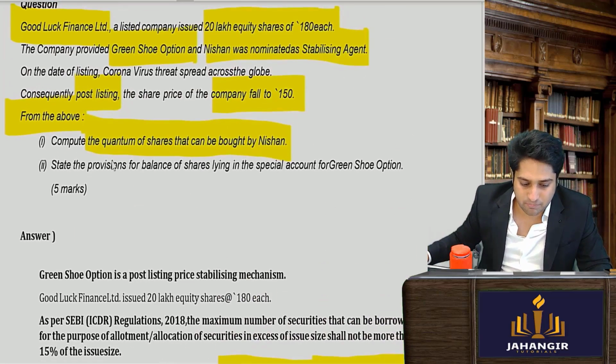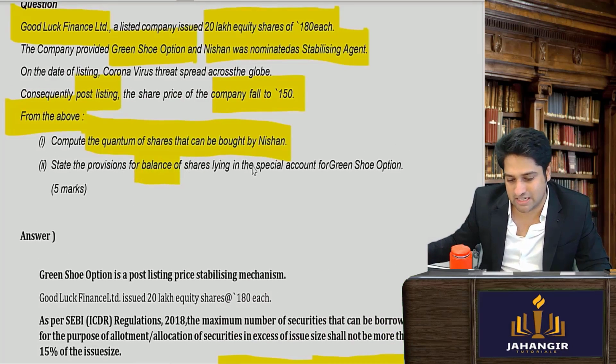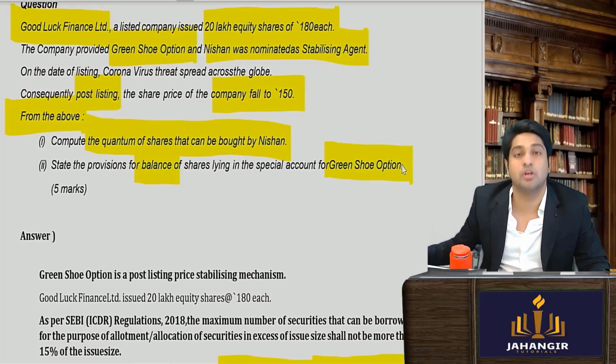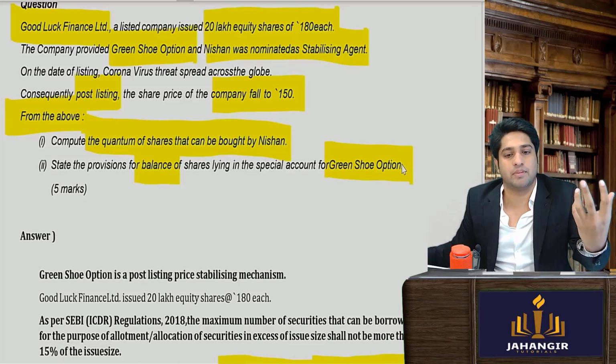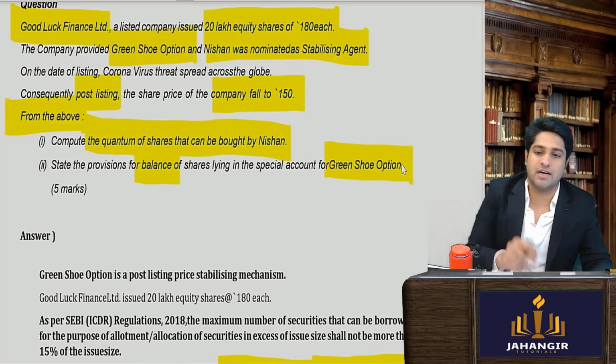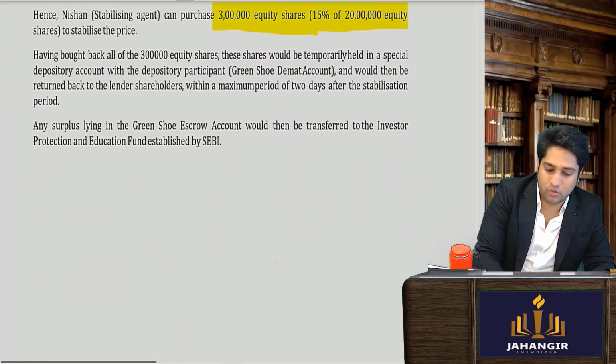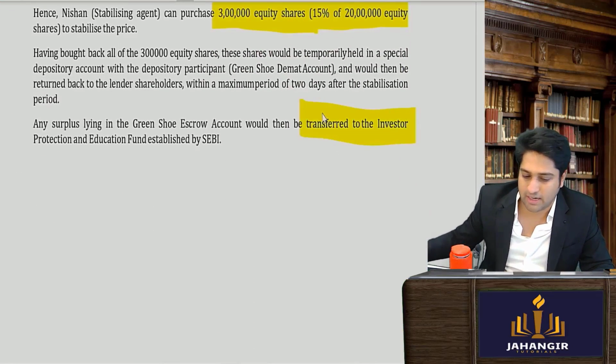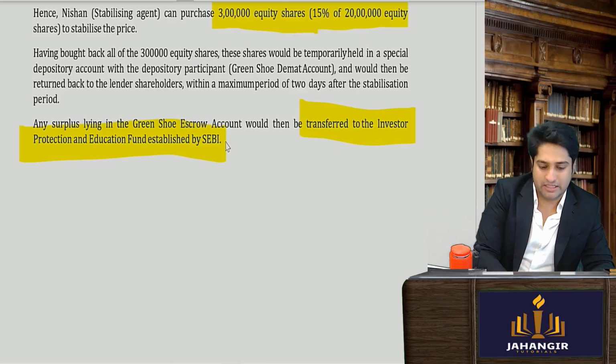Next, state the provision for the balance of shares lying in the green shoe option account. So whatever is the excess funds that lie in the green shoe option will go into where? Will be transferred to IPF account. Is this clear?